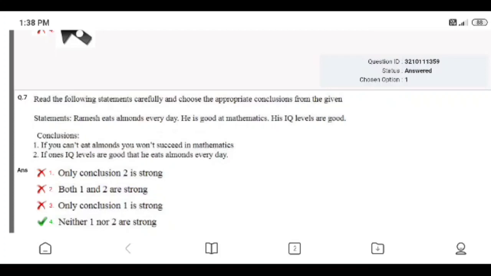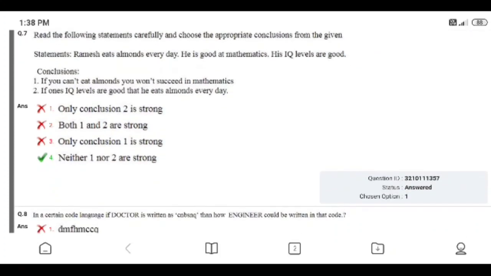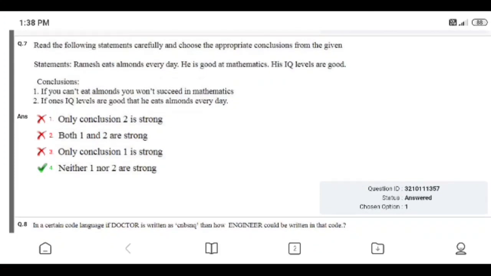He is good at mathematics. His IQ levels are good. Right answer is only conclusion 2 is strong. Conclusion: if you cannot eat almonds, you won't succeed in mathematics. If one's IQ levels are good, then he eats almonds every day.